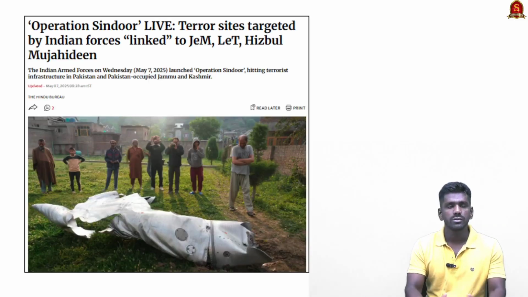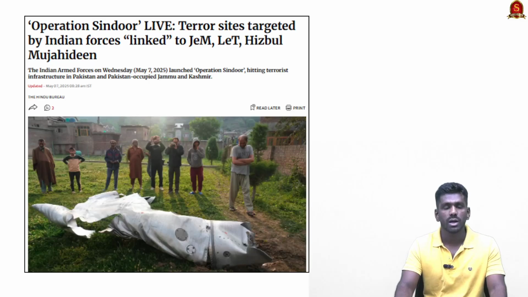Now look at this news. Indian armed forces have conducted Operation Sindoor on Pakistan. This operation was conducted to neutralize the terrorist camps along the India-Pakistan border, and it is seen as revenge for the Pahalgam terror attack which recently happened in Jammu and Kashmir.